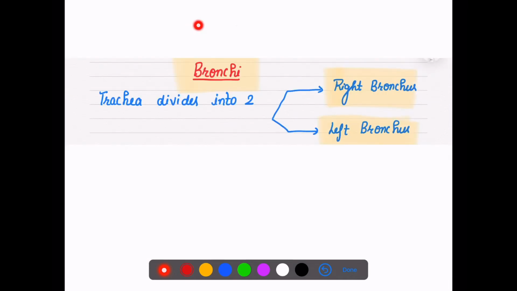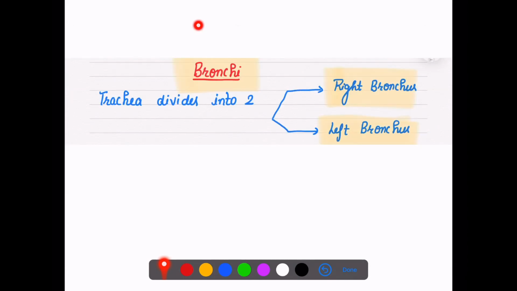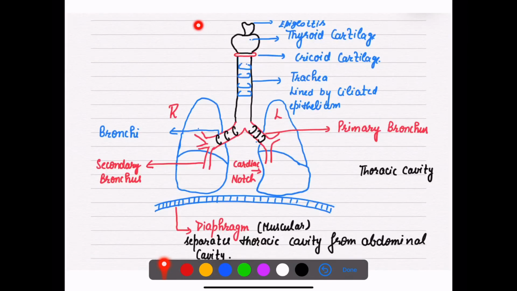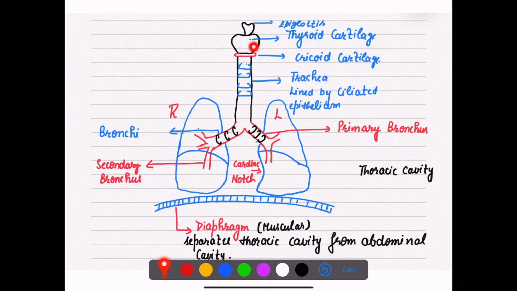So now after trachea, let's move to bronchi. As I already told you, this trachea divides into right and left bronchus. As you can see, this is our epiglottis, and then there is a thyroid cartilage, cricoid, and there is the trachea with the cartilaginous ring, C-shaped, lined by ciliated epithelium. Now this trachea is dividing into the right bronchus. This is the right portion and this is the left portion.